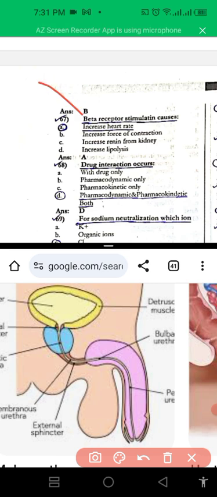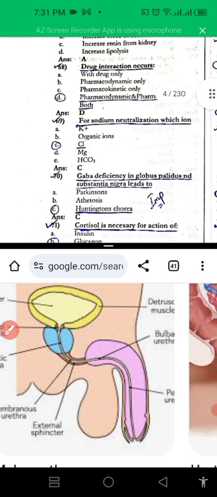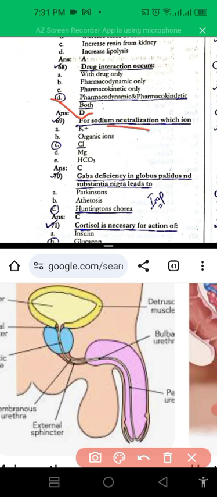Next one is beta receptor stimulation causes increase in heart rate. Beta receptors increase heart rate. Drug interaction occurs with pharmacodynamics and pharmacokinetics, both drug interaction. Next one is sodium neutralization. Which ion is used? That is chlorine. It's because of sodium chloride interaction, so sodium neutralization can be formed by chlorine.